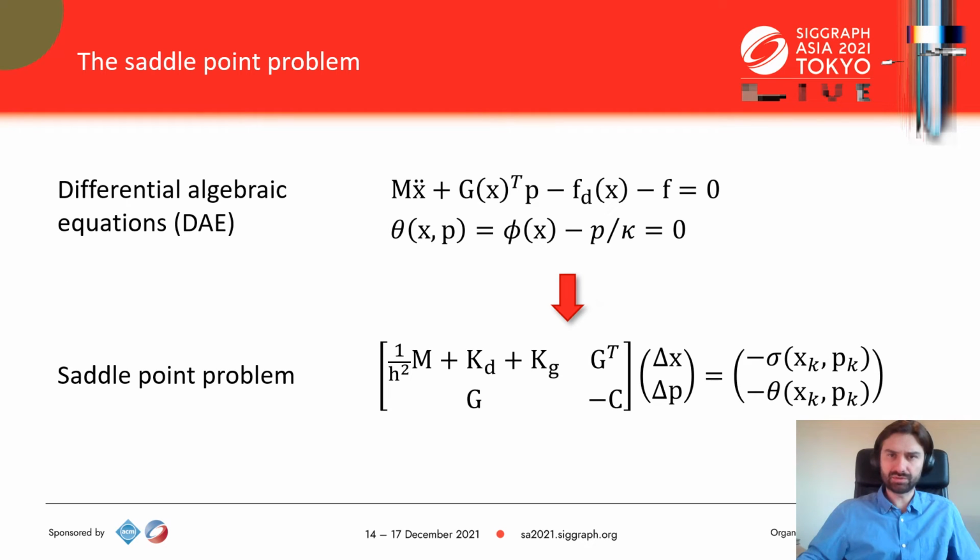After the FEM discretization, the dynamic problem becomes an ordinary differential equation with algebraic constraints. We can now apply a numerical integrator and finally obtain the saddle point problem. Note that a very similar form is obtained in the quasi-static case. A lot of problems in engineering reduce to this linear system one way or another. The system is quite large and indefinite and can even be singular at times. Therefore, a lot of effort goes into efficiently solving it.